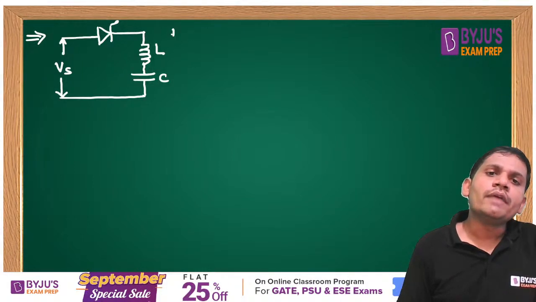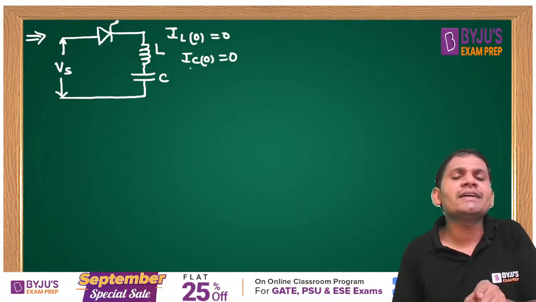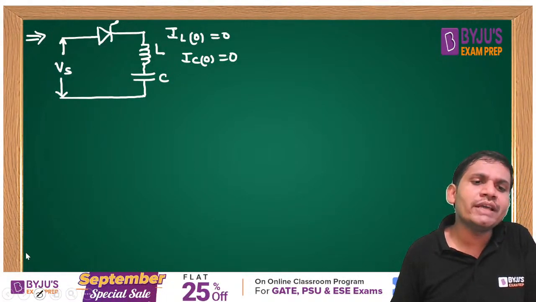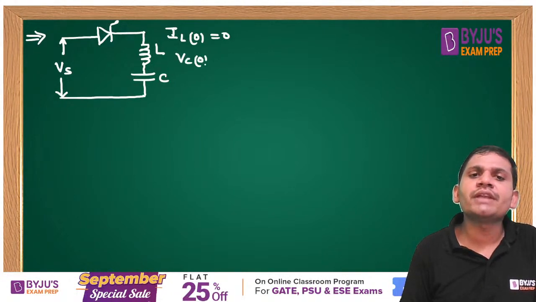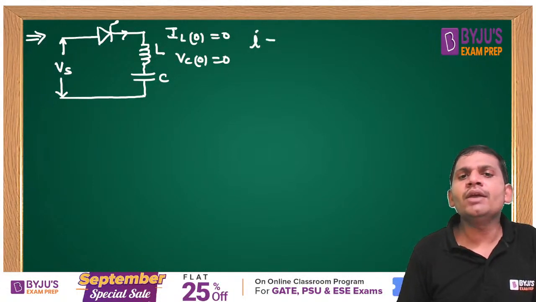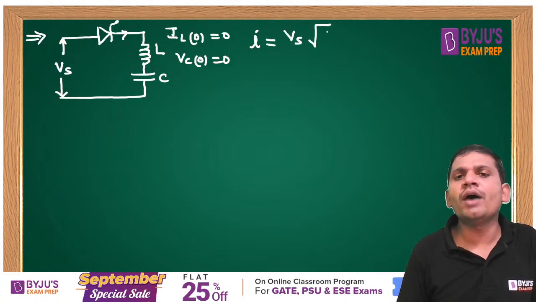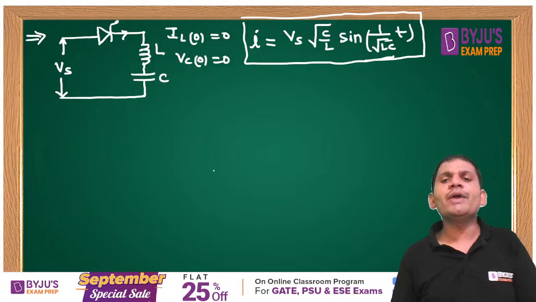Let the initial current through the inductor be 0. There is no initial current in the inductor. I am also talking about the initial voltage across the capacitor: the initial voltage across the capacitor is equal to 0. Then in this case, what is the current in the LC circuit? I equals Vs into square root of C by L into sine of 1 by root LC into T. Very important, students.